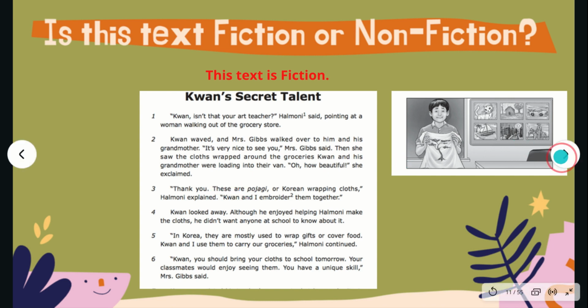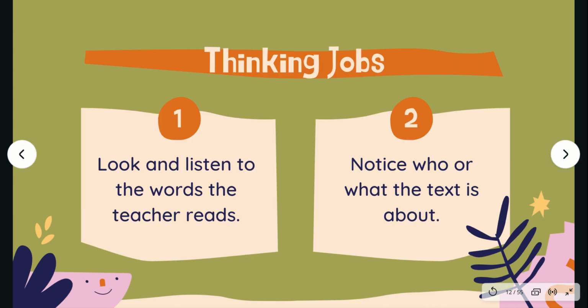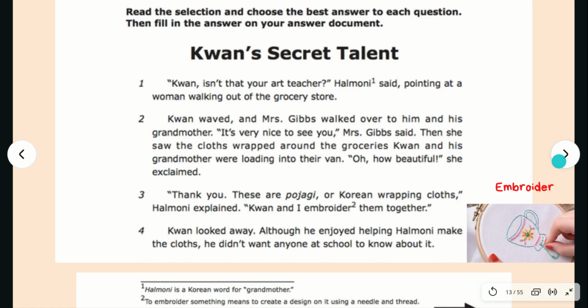Let's go ahead and look at our thinking jobs so we can read our passage and see if our predictions were right. Your two thinking jobs as we read is to look and listen to the words the teacher reads and to notice who or what the text is about. Remember, when we read our passage, we are going to stop and gist along the way. Sometimes I will give you a gist, and other times I will ask you to try your best and write a gist. Let's read.